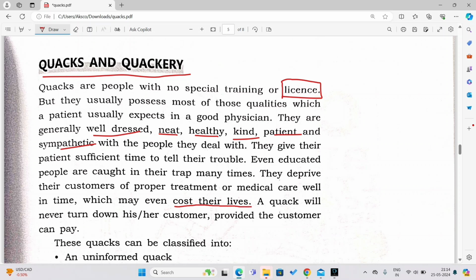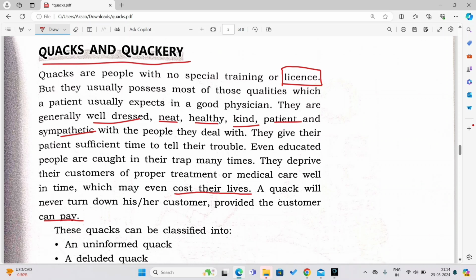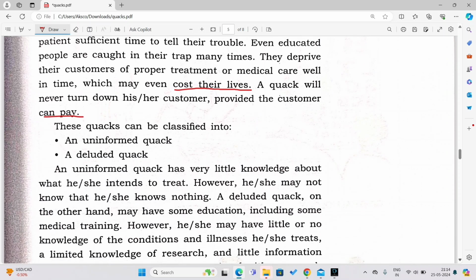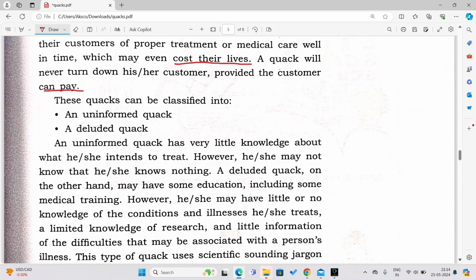So that's why always go to the medical expert, always go to the qualified doctors. Don't go here and there, don't go blindly. A quack will never turn down his customer provided the customer can pay. Whatever problem you have, you go and tell that unqualified fellow, he will say yes, this can be treated, don't worry, you pay this much and I can cure this. No, don't believe them. Most of the time you should not believe them.